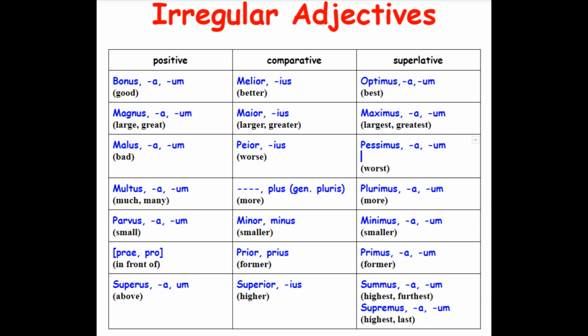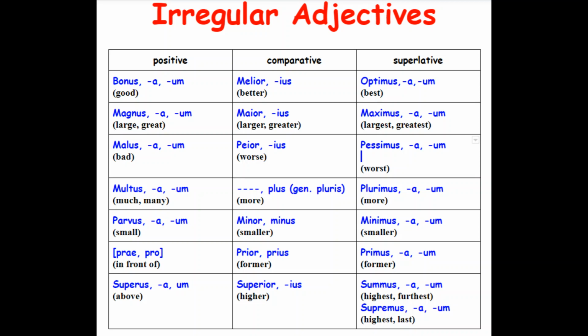Multus, plus, plurimus. Again, plurimus, we get things like plural. If you take a look at the comparative, the word plus, 1 plus 2 is 1 and 2 more. And that's where our word plus comes from. And plus is kind of weird because the comparative degree is actually not an adjective. It's a neuter noun. And later on, we'll talk about how to decline it. Notice the genitive is pluris, so the stem is plur, as in plural, right? So think of plus and plural, and that should help you out with multus for the comparative and superlative.